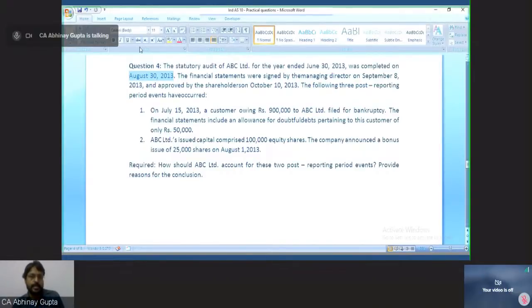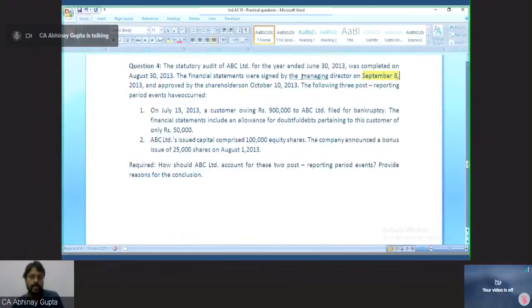The financial statements were signed by the managing director on September 8, 2013 and approved by the shareholders on 10th of October 2013. The following 3 post-reporting period events have occurred. So the managing director approved the financials on September 8, which is the approval of the financial statements.